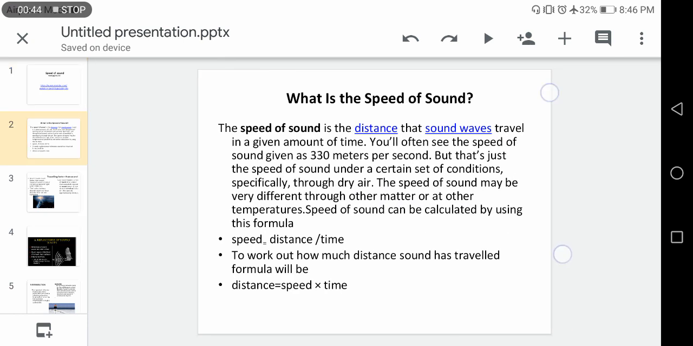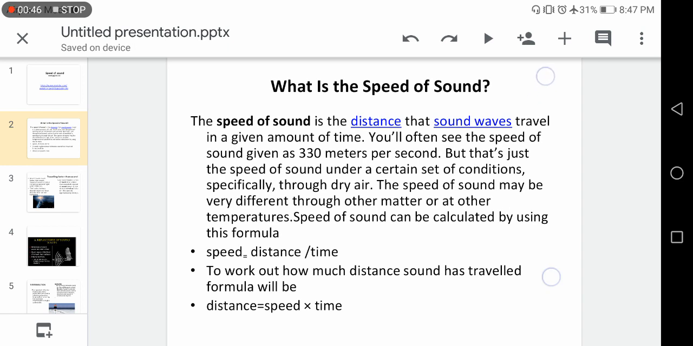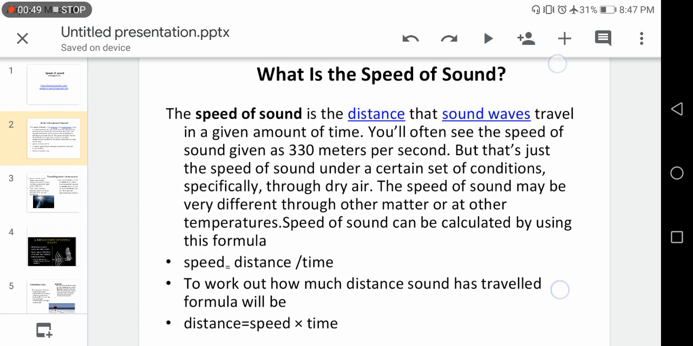Whenever sound waves travel some distance within a given amount of time, the speed of the sound can be calculated by using the formula distance divided by time. In all three states of matter, the speed of sound is different, due to the arrangement of particles in solids, liquids and gases. In solids, the speed of sound is greater than in liquids, and in liquids, the speed of sound is greater than in gases or in the air. Normally, the speed of sound is calculated in air and it is taken as 330 meters per second.